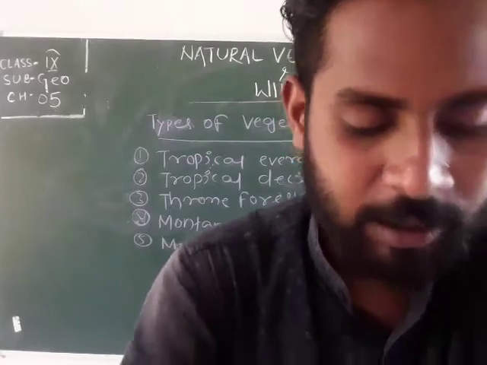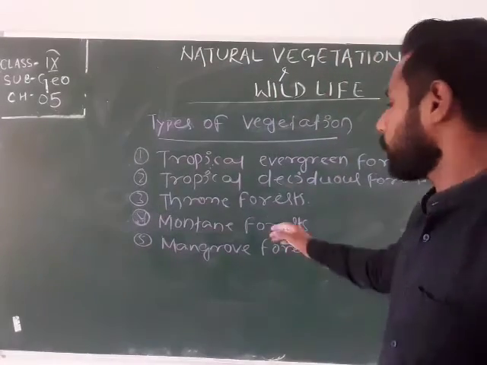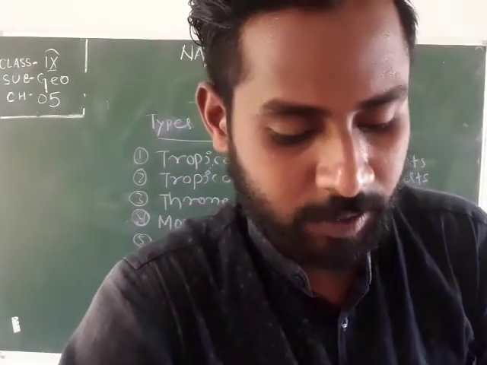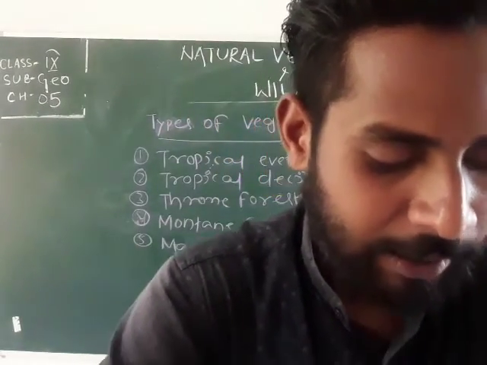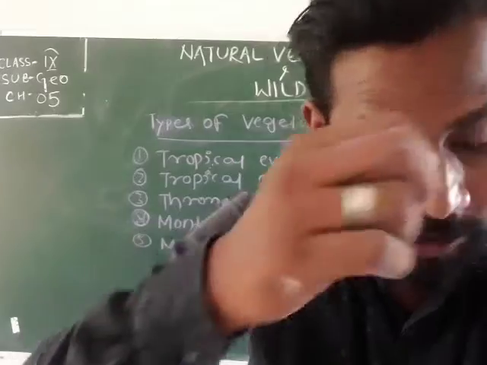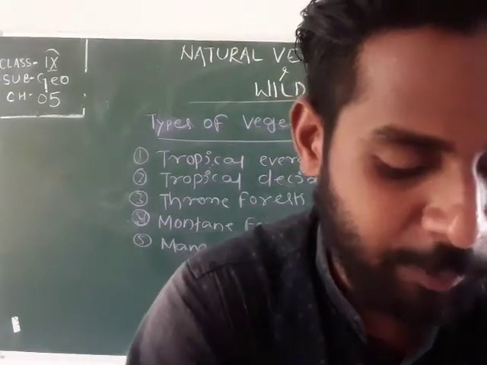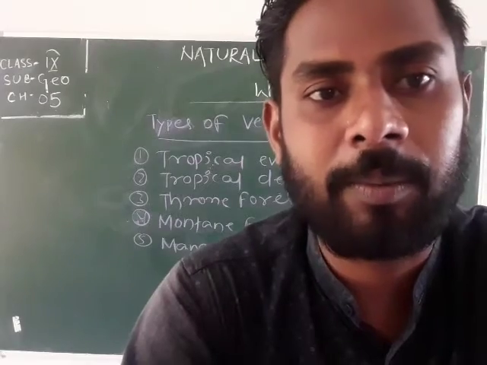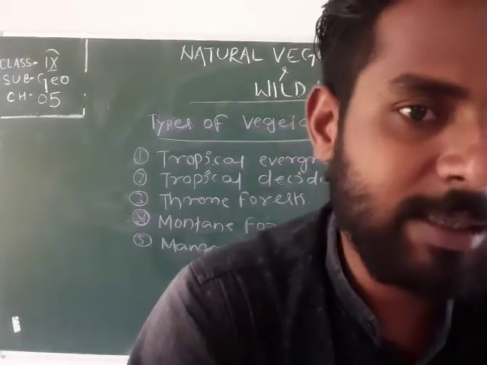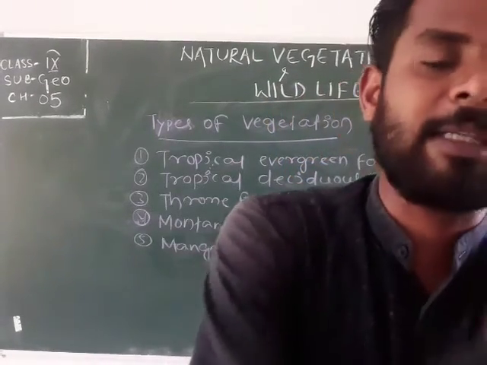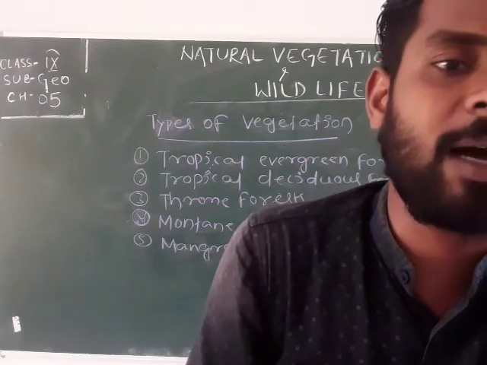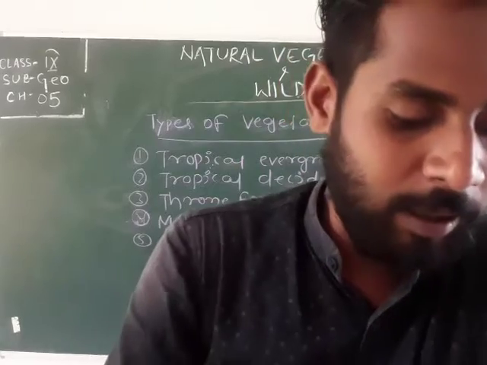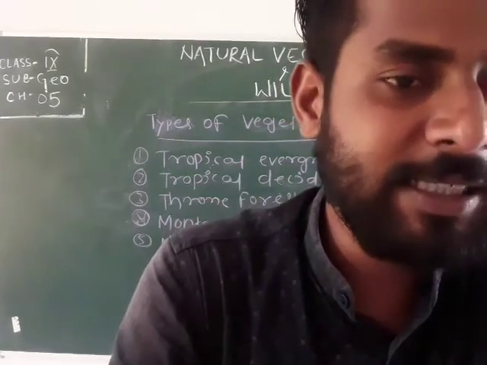Okay, after that, the third one is thorn forest, or tropical thorn forest. The tropical thorn forests are found in regions with less than 70 centimeter of rainfall. Means those areas receive very low rainfall, less than 70 centimeter.